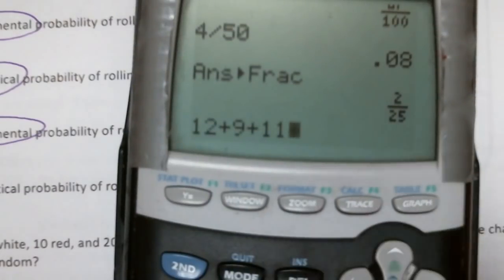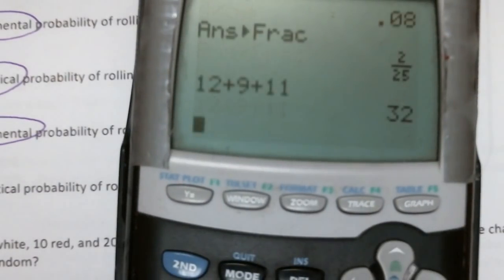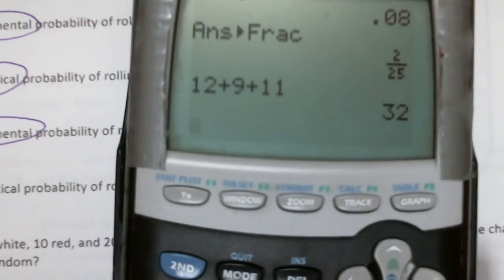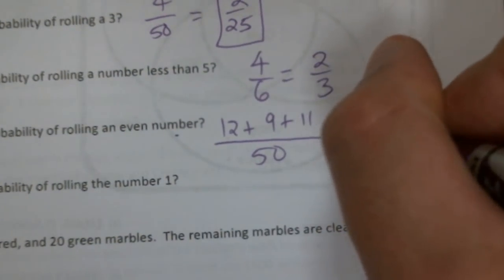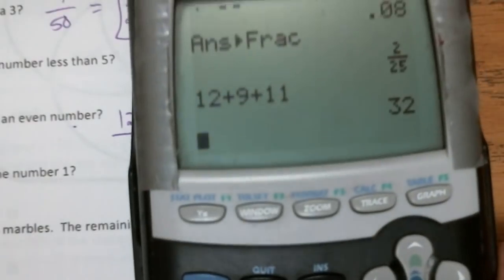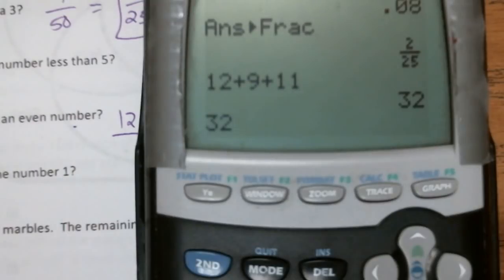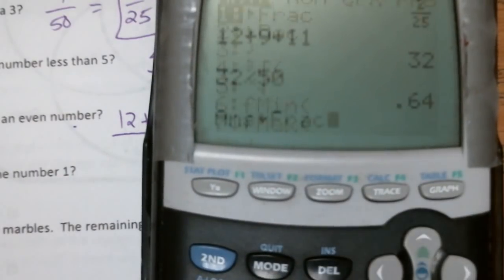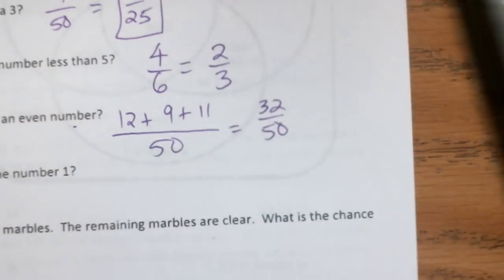Okay, add those up. 12 plus 9 plus 11. I know you guys can do this in your head. I'm doing this for the benefit of those who struggle with numbers and struggle with math. Okay, so that's 32. That's 32 out of 50. Let's simplify that. 32 divided by 50. Math, enter, enter, boom, boom. 16 over 25.